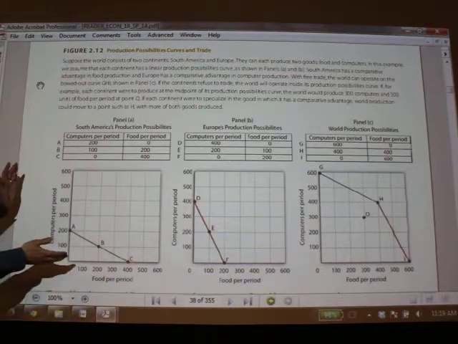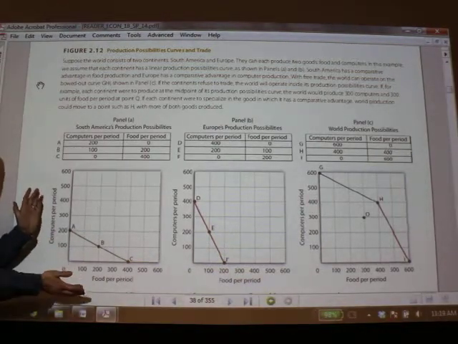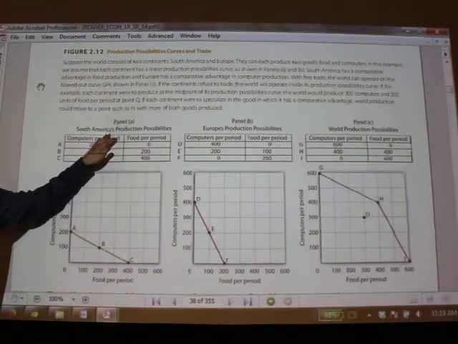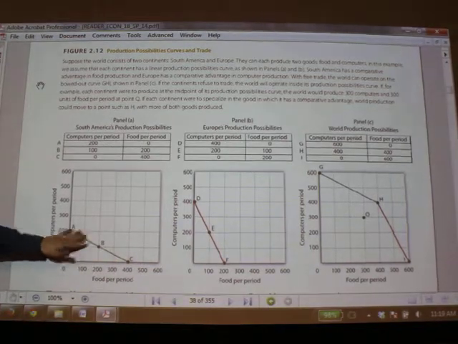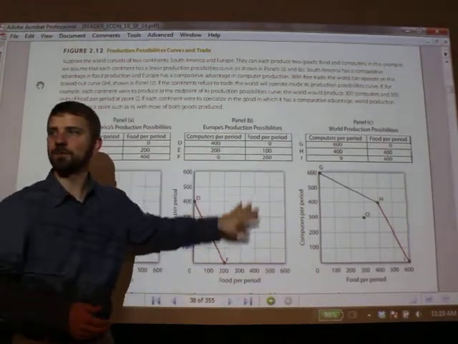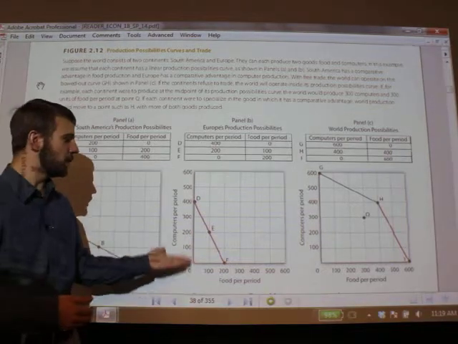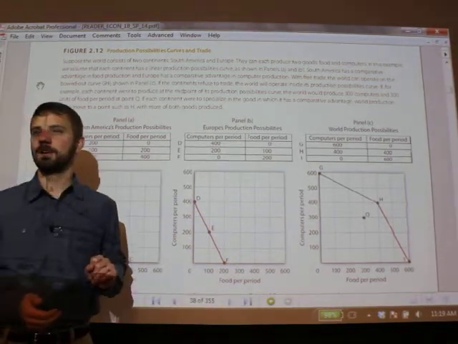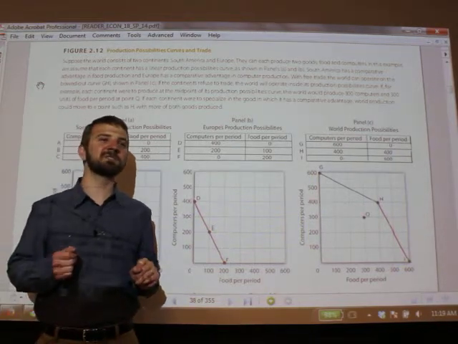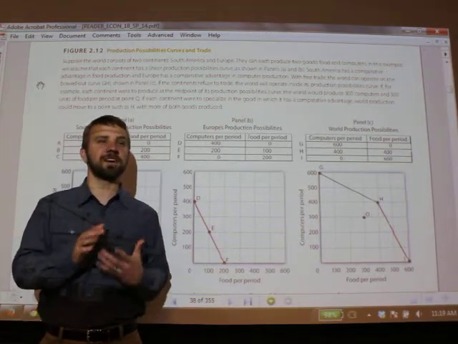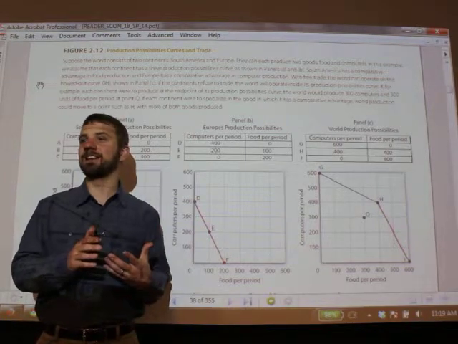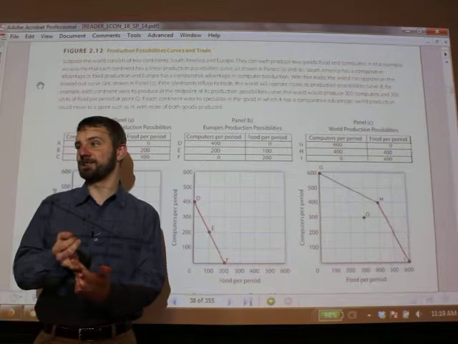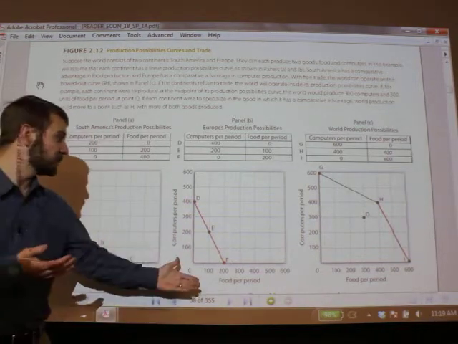Okay, so here we have one country. And in fact, they're referring to these as economies, and they're saying, imagine South America as an economy, all right? And then here is Europe, the economy of Europe. These economies only produce two things, food and computers. David Ricardo, I mentioned he was one of the first economists, also made simplifying assumptions, and he assumed that France and England only made two things, cloth and wine. So here we're going to say it's food and computers.